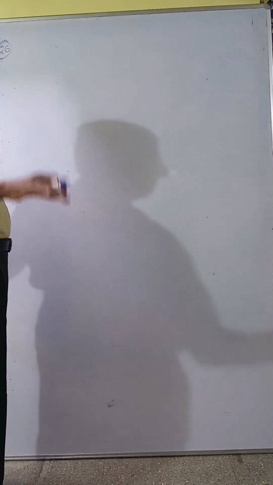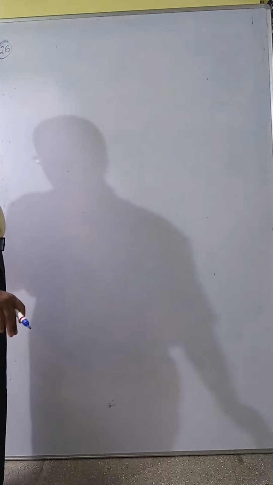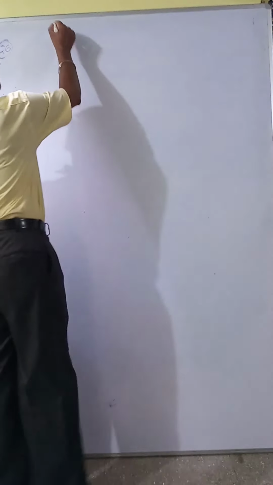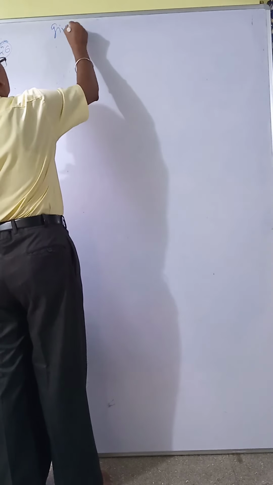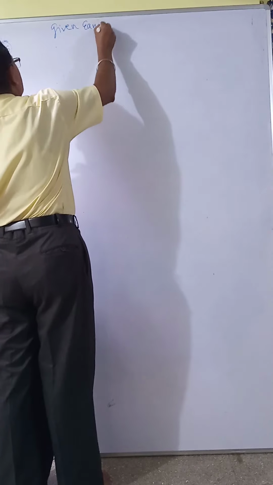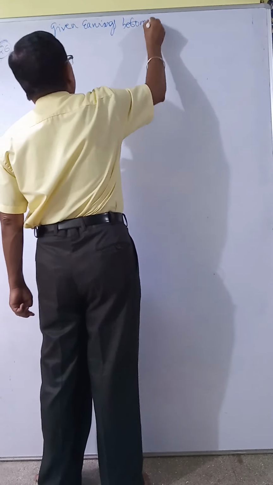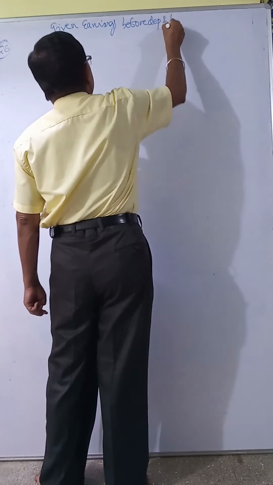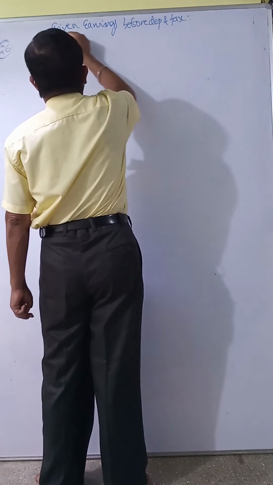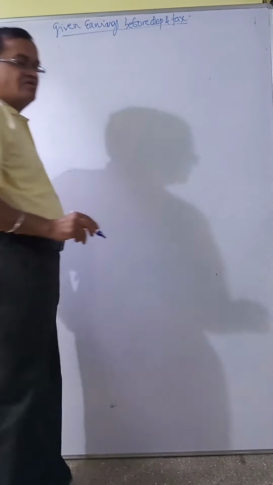Depreciation is straight line method, means every year depreciation is the same. Understood? Cut off discount rate is given as 10%. Income tax rate is given as 50%. Then earnings before depreciation and tax are given. See, given earnings before depreciation and tax. This is given in the question.